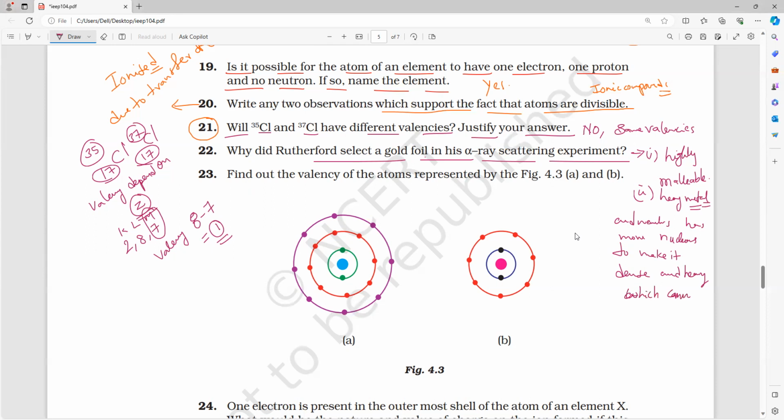Yesterday also we discussed this in the exercise and in-text questions. Instead of gold we can use silver and platinum, still the result will be the same.